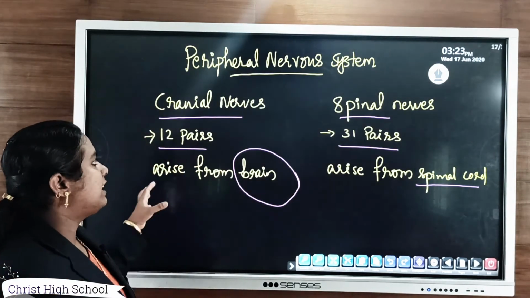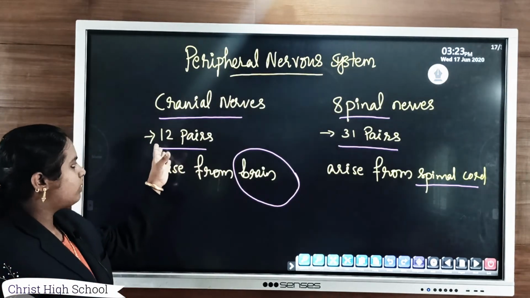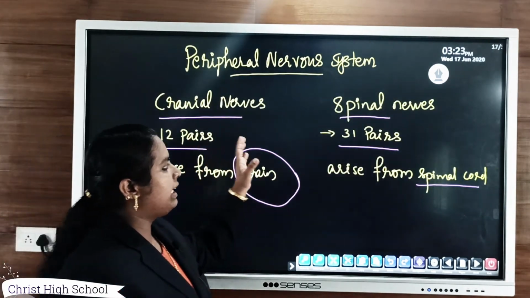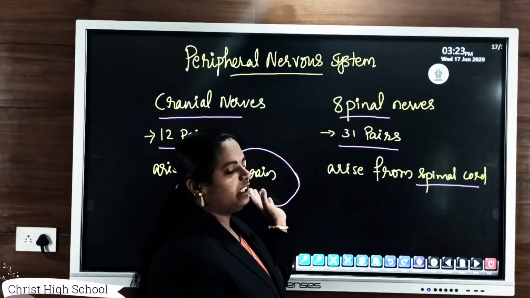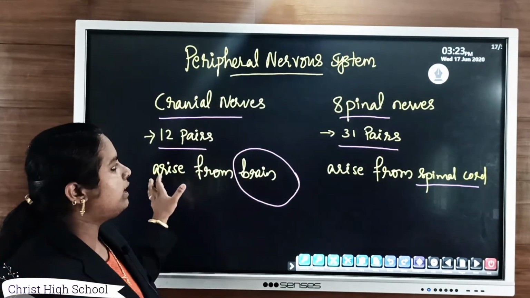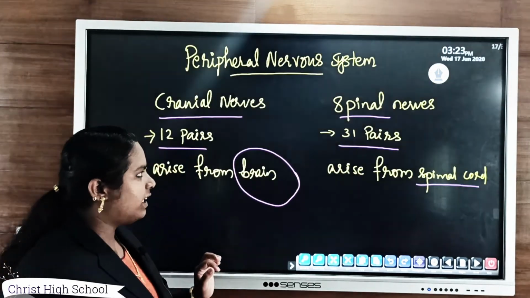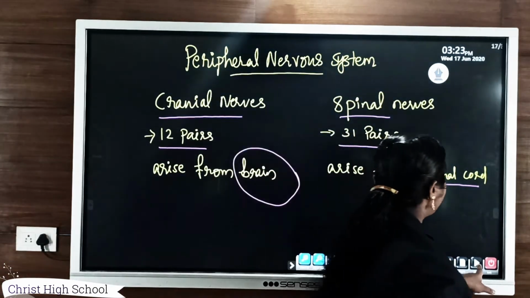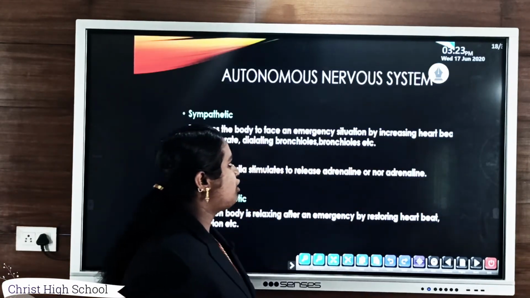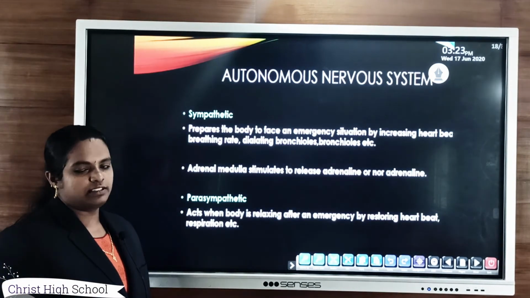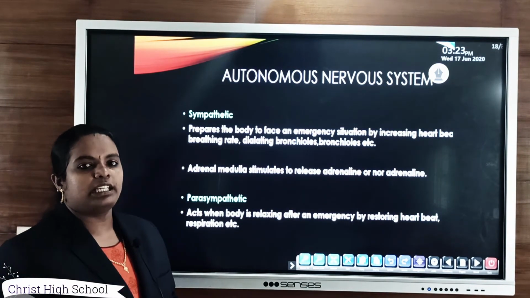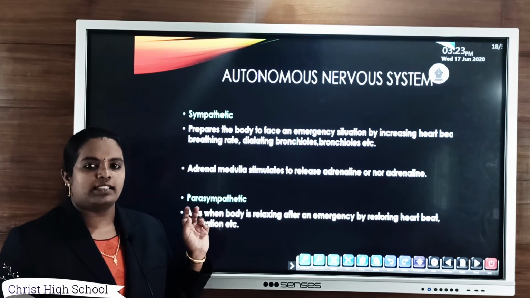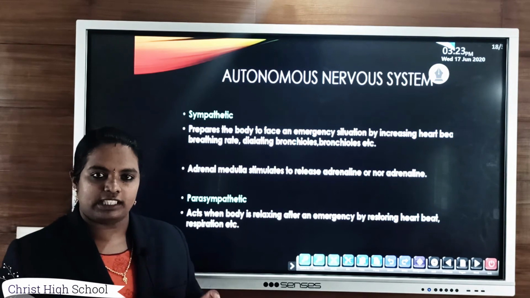So both these, the cranial nerves which arise from the brain and are 12 pairs in number, and the spinal nerves which arise from the spinal cord and are 31 pairs in number, together form the peripheral nervous system. Then the third part of the nervous system is the autonomous nervous system. It consists of two main systems: one is the sympathetic nervous system and the second is the parasympathetic nervous system.